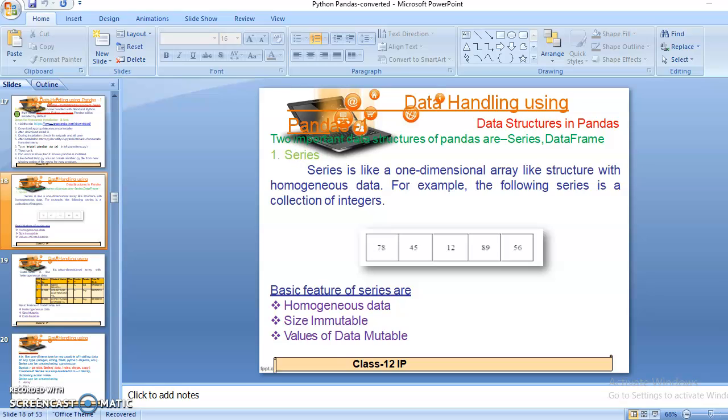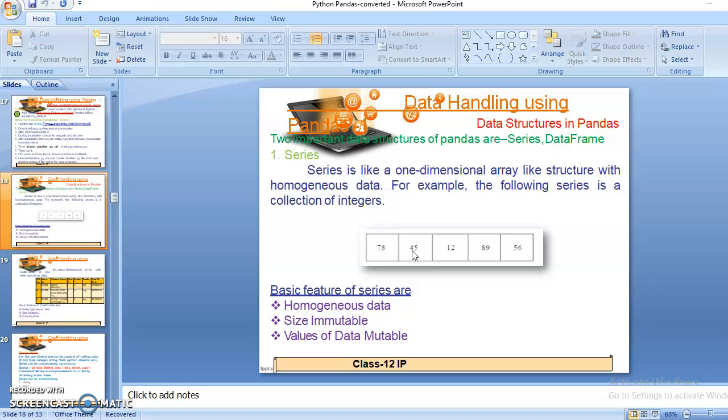For example, the following series is a collection of integers. Here we can see the example of the series, and students, this is an example of an integer series because all the data elements that are stored in this series are of the same type, so that data type is integer, so it is called the integer series in pandas.